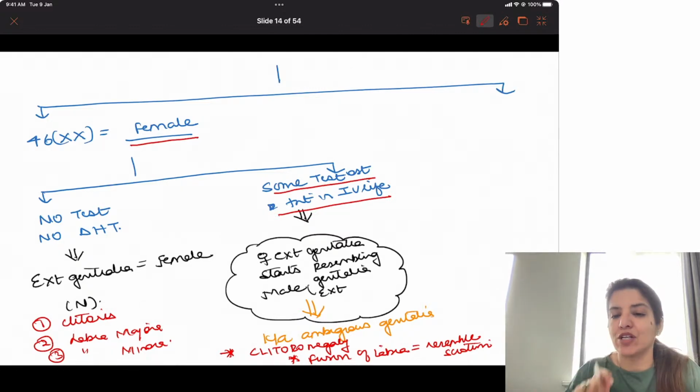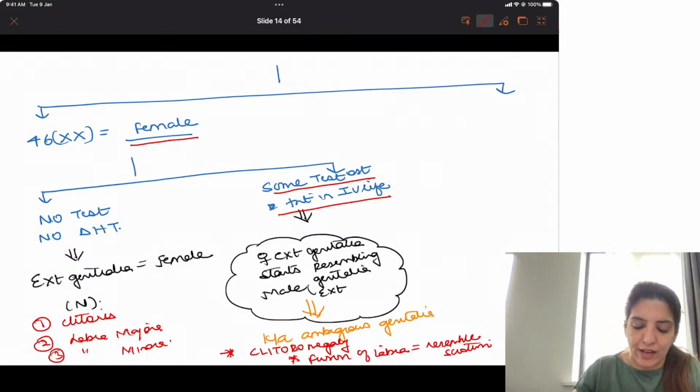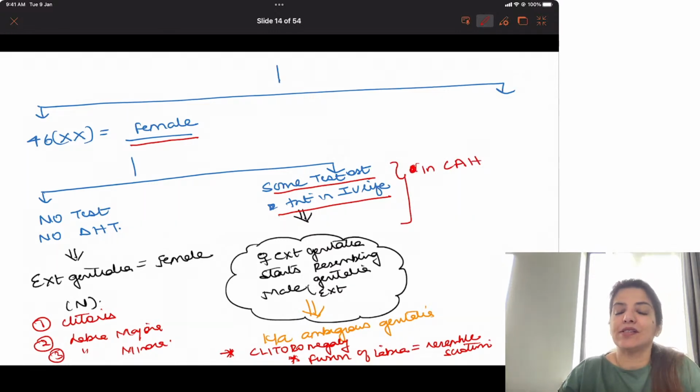And when is some testosterone present in intrauterine life? This is seen in congenital adrenal hyperplasia. Right?